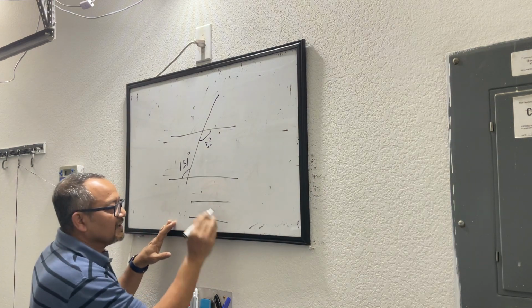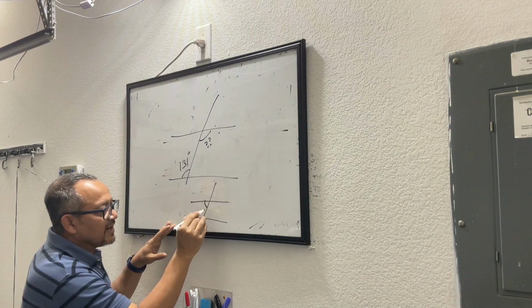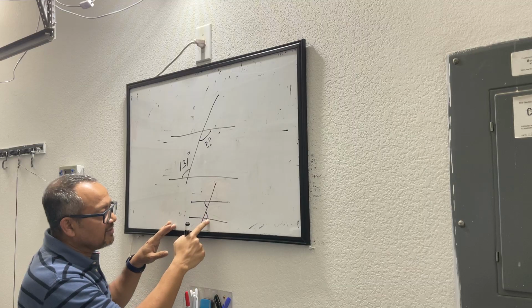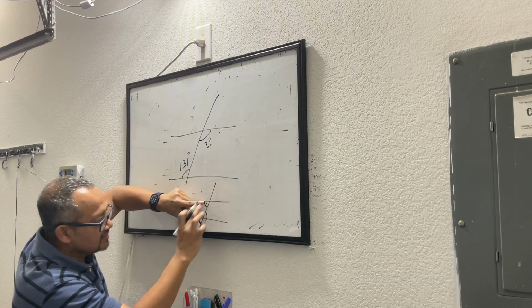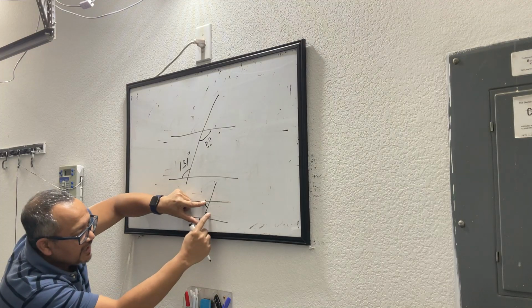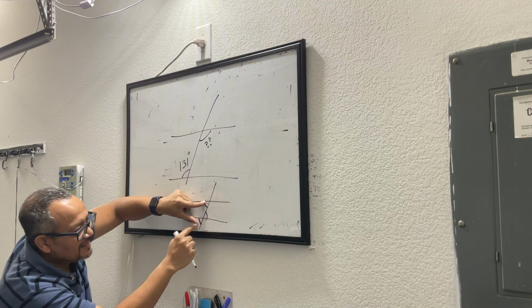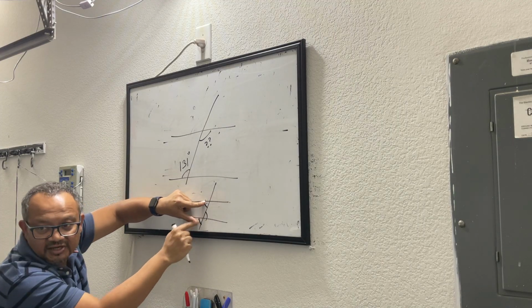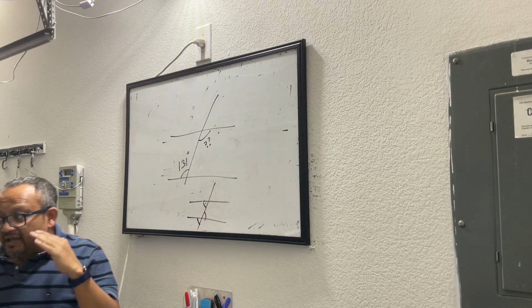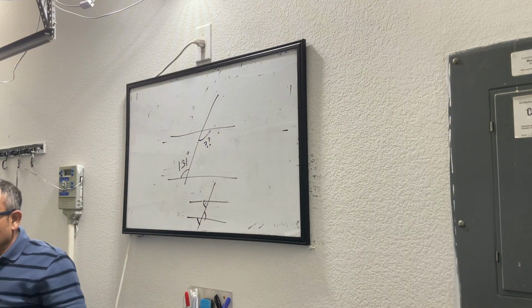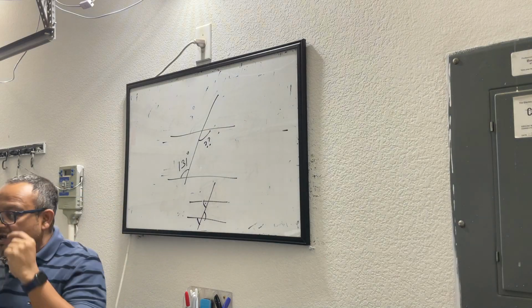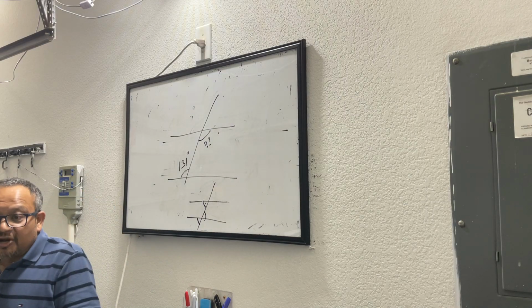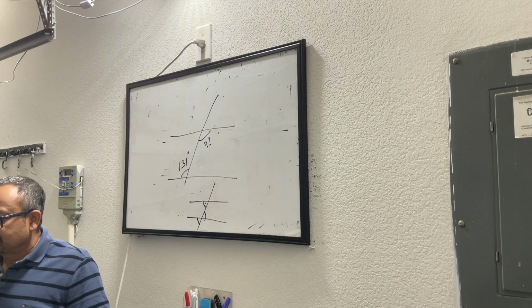I pick up parallel lines. This angle and this angle, I'm saying they are same because you know that this angle and this angle are corresponding angles. These two are same. And when you look at these two angles, they are vertical angles or opposite angles. So if you are at all dealing with a pair of parallel lines, your opposite interior angles don't have a choice of not being the same. And you can do it vice versa.